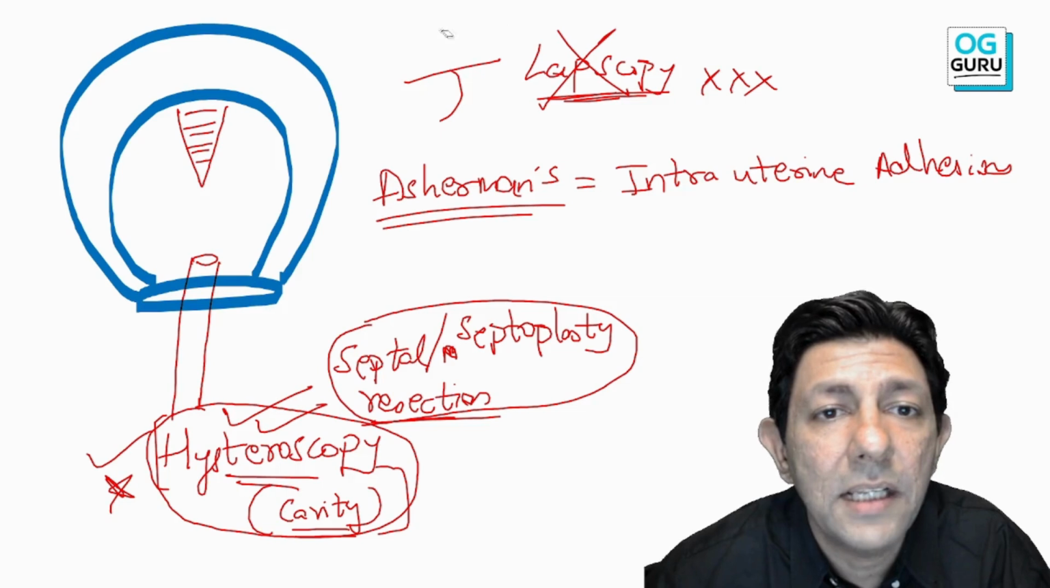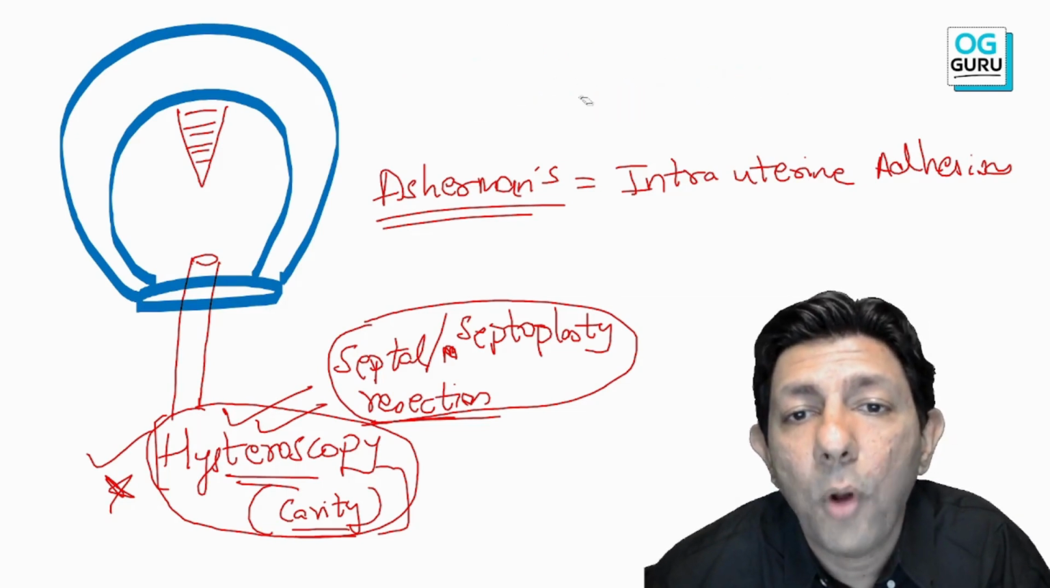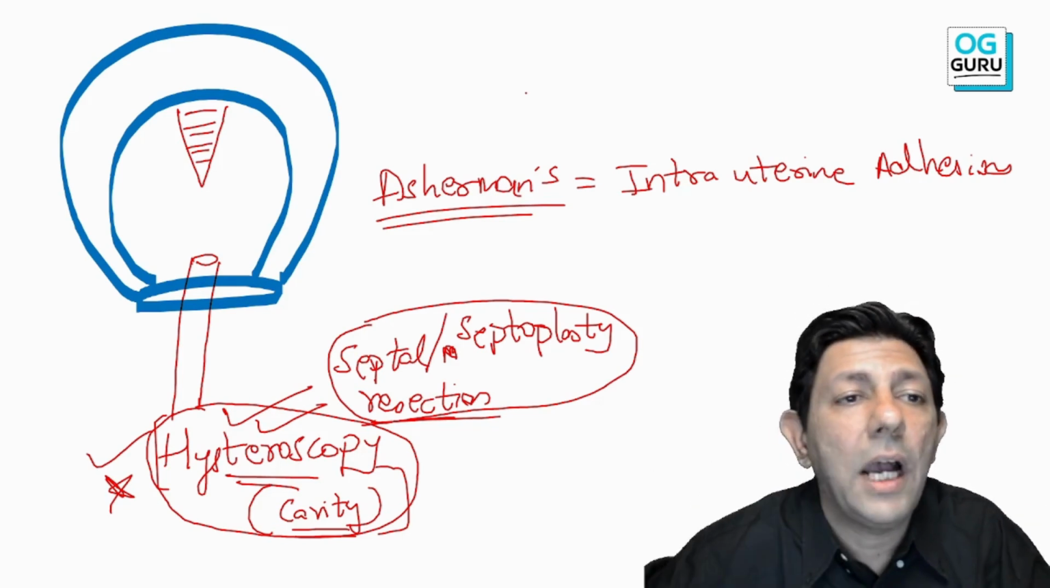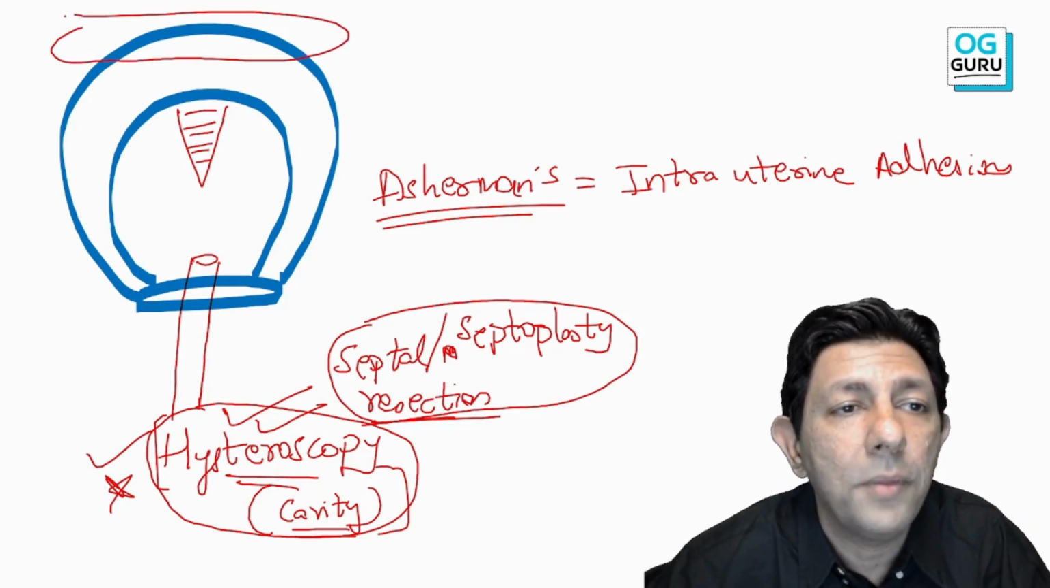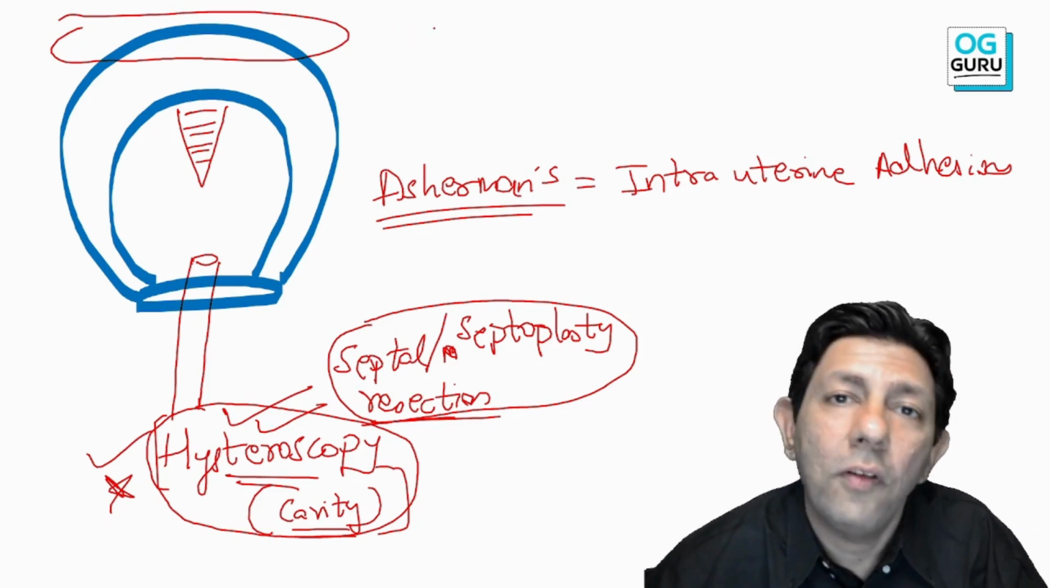Here please understand this, in septate uterus, the problem is within the cavity of the uterus. Outer part of the uterus is going to be absolutely normal. It's going to be normal. So there is no role of laparoscopy.